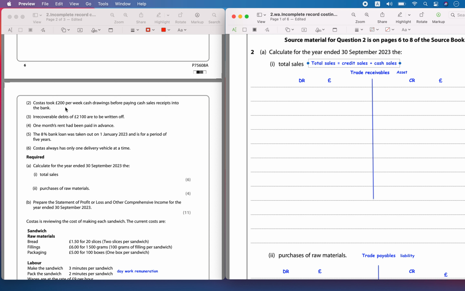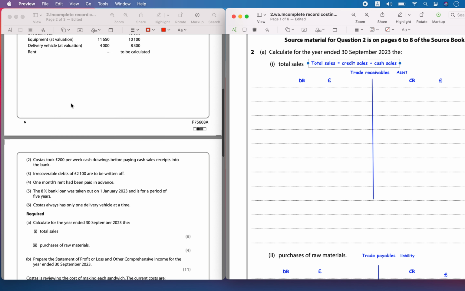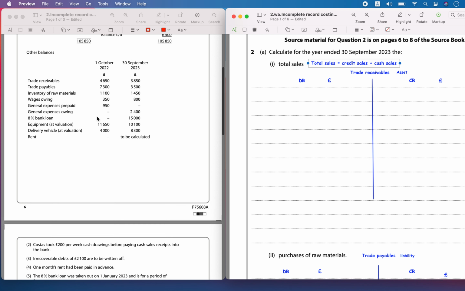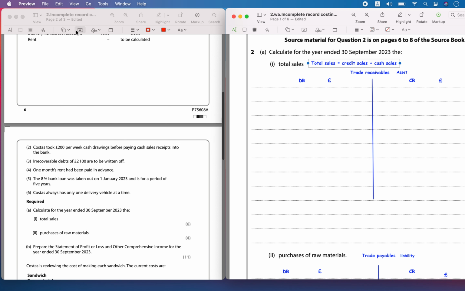So Costas took 200 pounds per week cash drawings before paying cash sales receipts into the bank. So the cash sales he paid in was 48,400. So the cash sales must have also included some amount which has gone into his drawings.